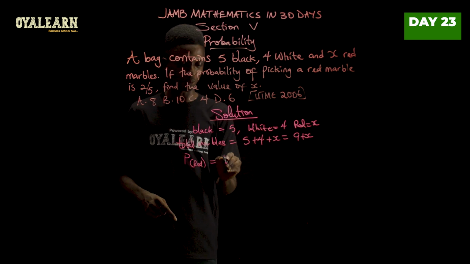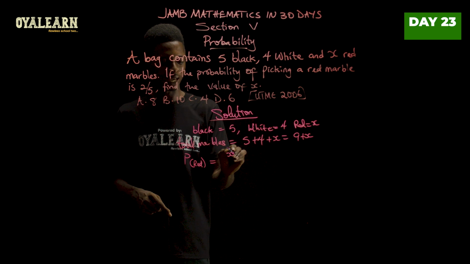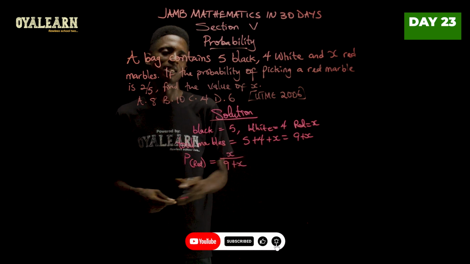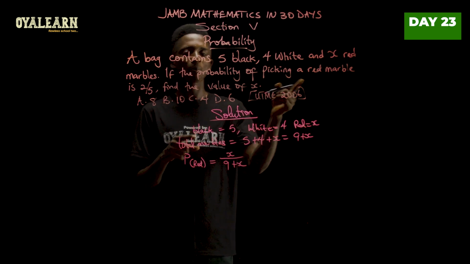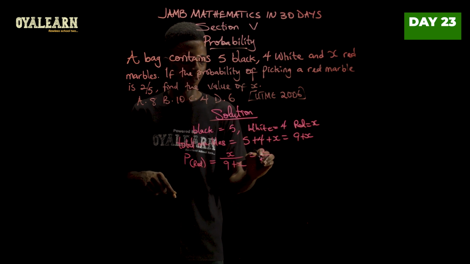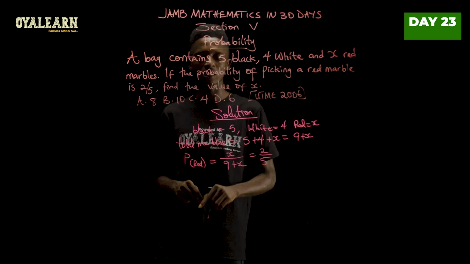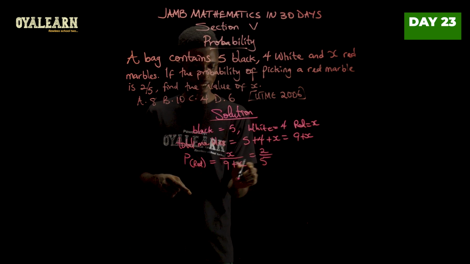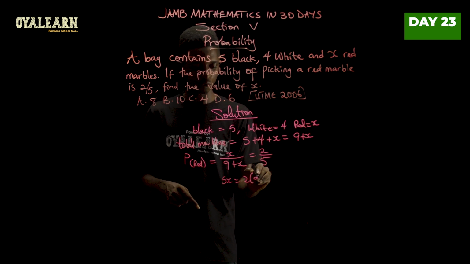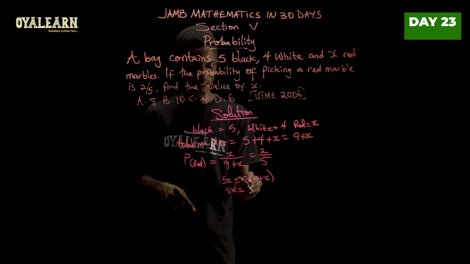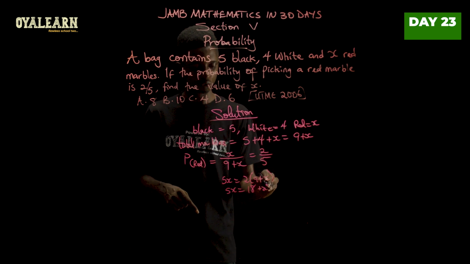Originally, from this should be number of red marbles, which is x, over total number of marbles, which is 9 plus x. But we are also told that that probability is given as 2 over 5. So we can then equate this to 2 over 5 and then solve for x using these two expressions here. So from here, we can then cross multiply and say 5 times x, which will give us 5x equals 2 into 9 plus x. So from here, 5x equals 2 times 9 would give us 18 plus 2x.